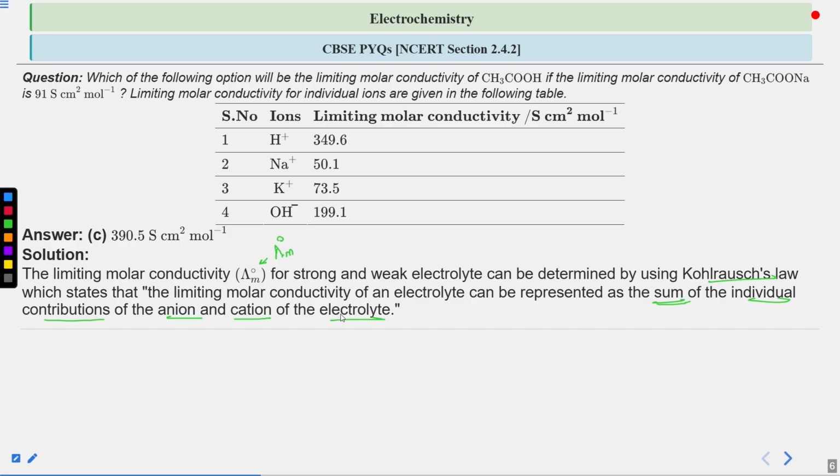So what you have to do is just take the sum of the individual contributions of anion and cation, of their limiting molar conductivity.